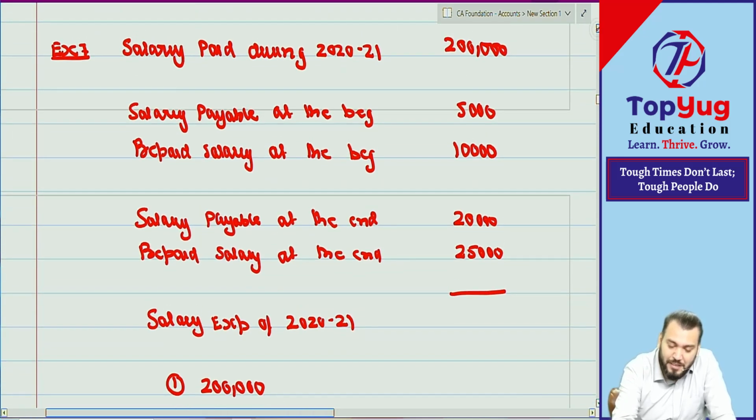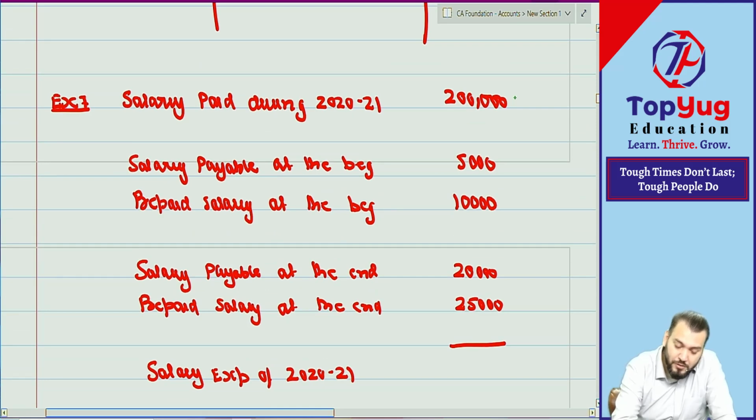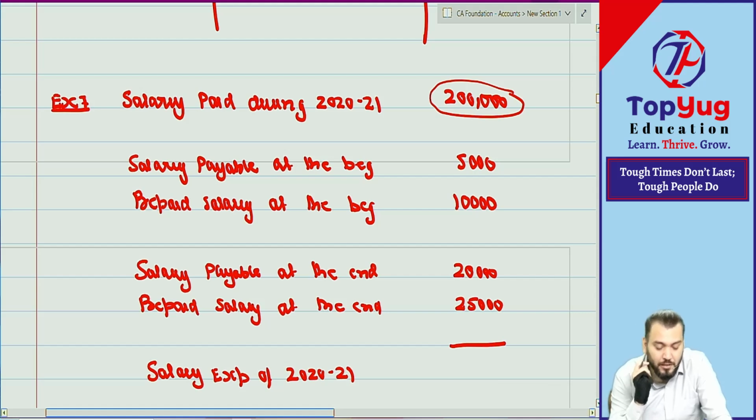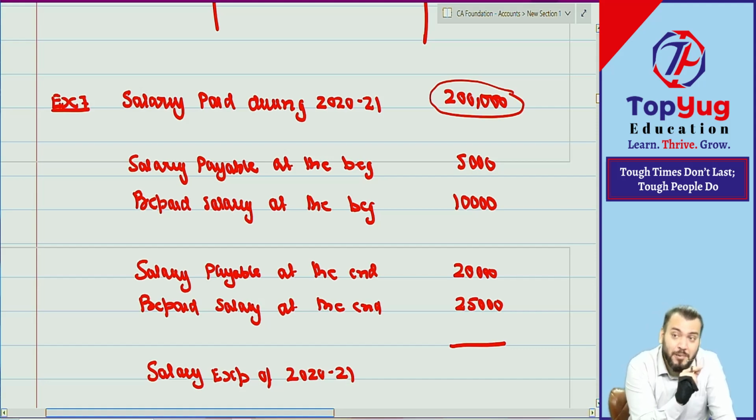When I explain, you will do it correctly. Salary paid, okay. But salary payable at the beginning means it was paid in last year, but it is the expense of current year. Bolo.